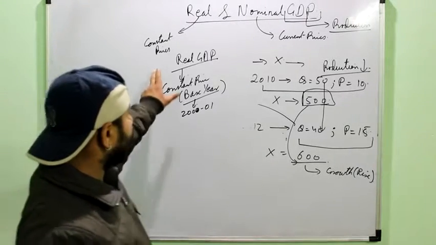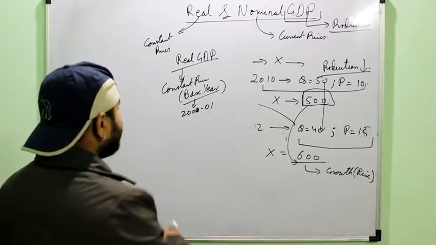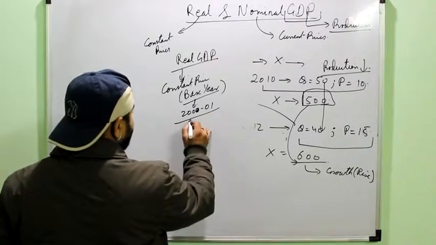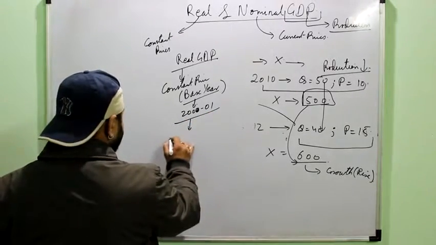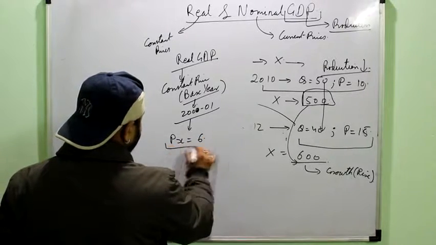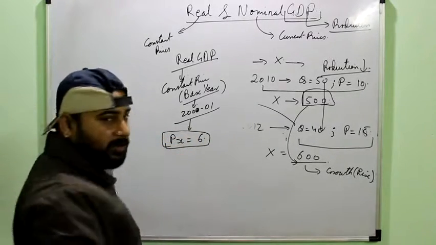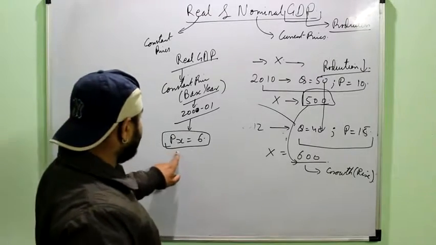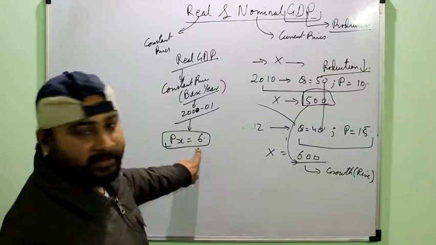Now to solve this problem, suppose in 2000-2001 the price of this commodity X was say 6 rupees. So I will calculate the GDP at the price of rupees 6.